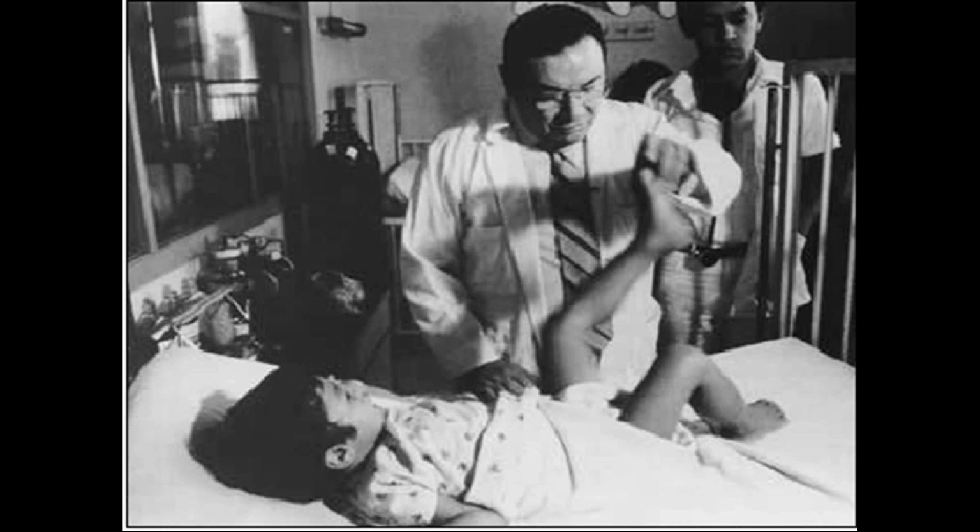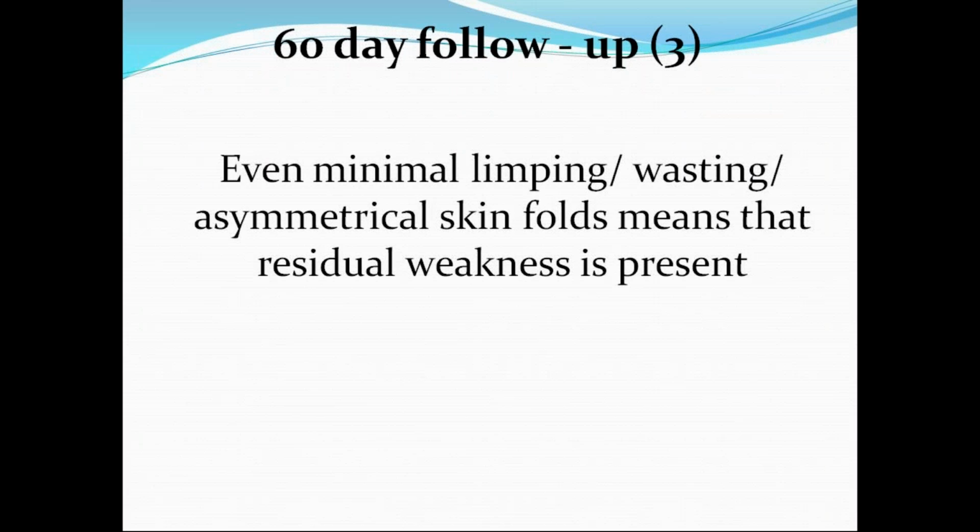So, a complete CNS examination has to be done. What is the power? What is the tone? All muscle groups have to be examined, because as I told you, in case of polio it's an asymmetrical weakness, or only a small group of muscles may be involved. Sometimes a phantom hernia or pseudo-hernia-like presentation will also be there in case of abdominal wall weakness. So after follow-up of 60 days, even minimal limping or wasting, or asymmetrical skin folds, that means residual weakness only. Have to notify that.